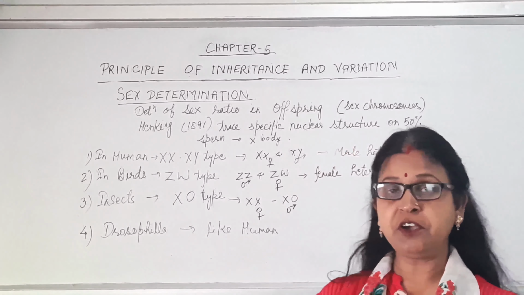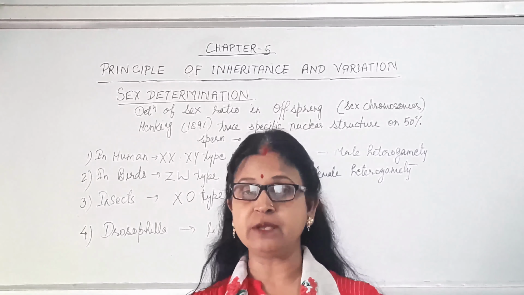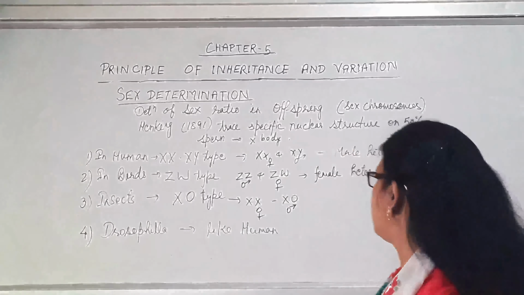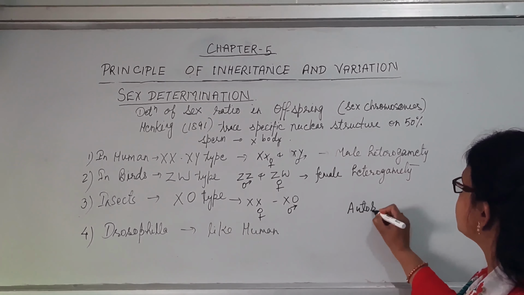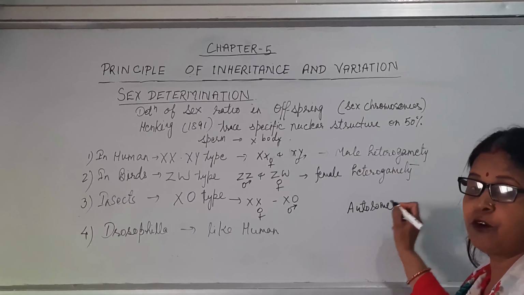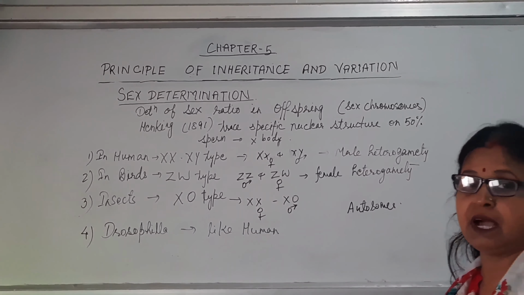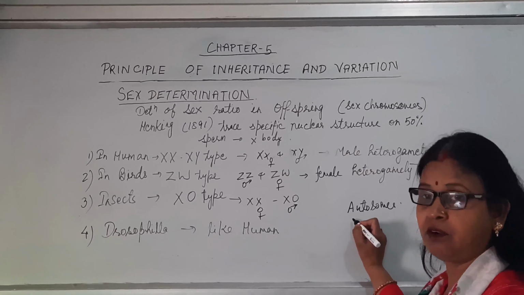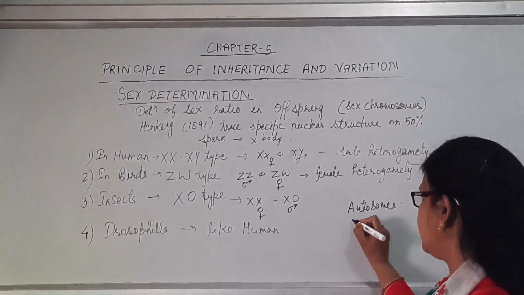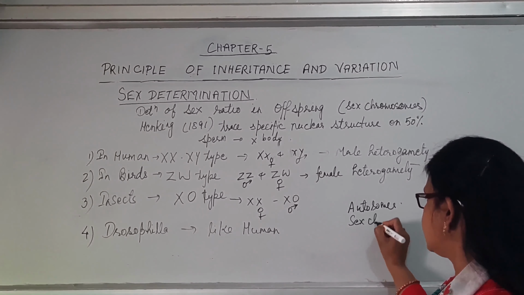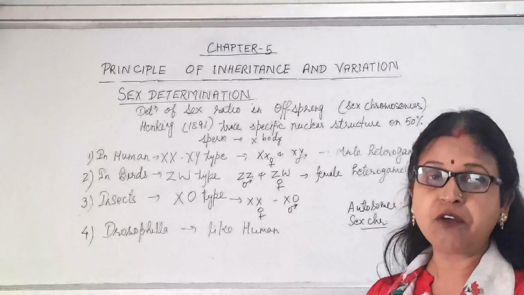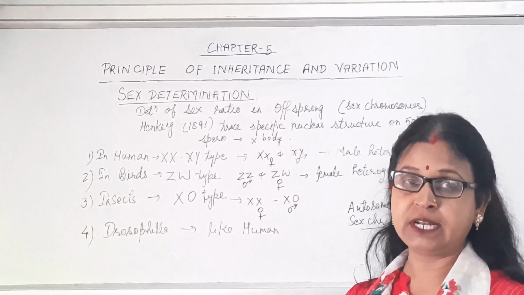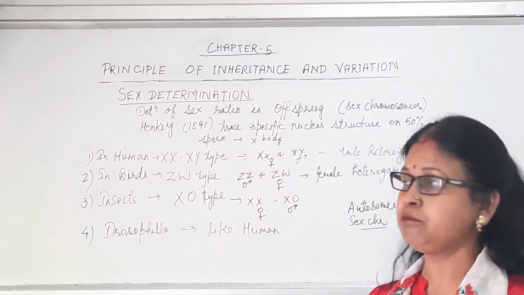In the body of any living being, there are two types of chromosomes, autosomes and sex chromosomes. Autosomes are responsible for different phenotypic characters of that individual, and sex chromosomes are responsible for the sex, the maleness or femaleness, of that organism or plant, whatever the living being.